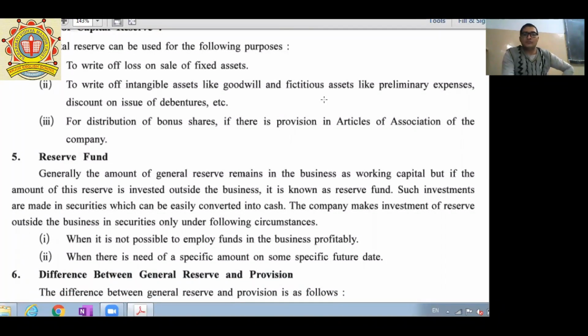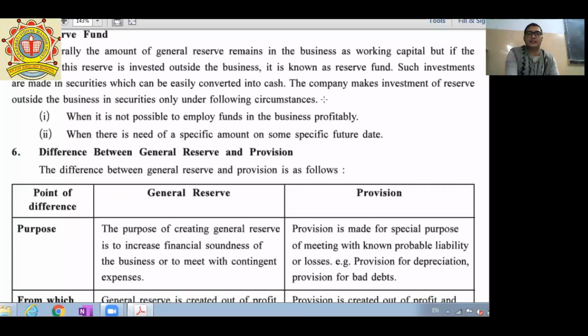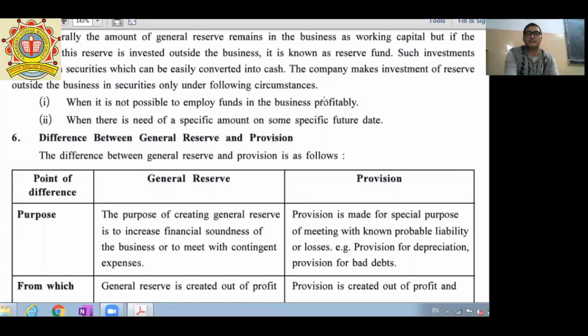Generally, the amount of general reserve remains in the business as working capital, but if the amount of this reserve is invested outside the business, it is known as a reserve fund. Means if any amount is invested outside of the business, then we can call this fund a reserve fund. Okay. And then, the last and most important differences between general reserve and provisions.